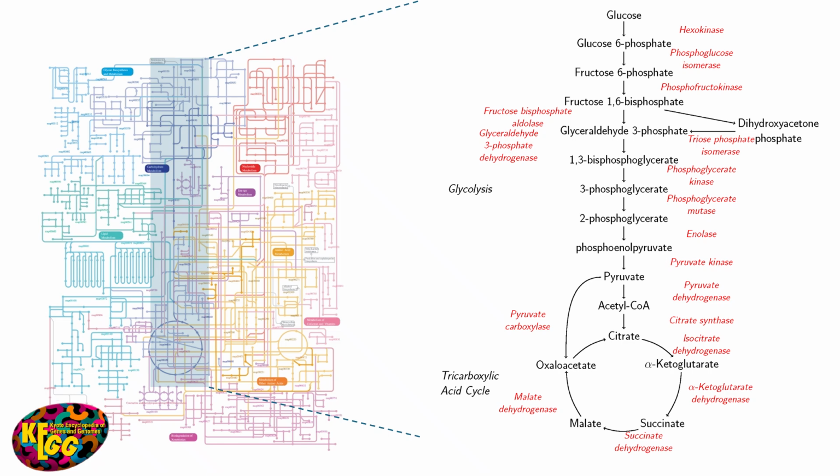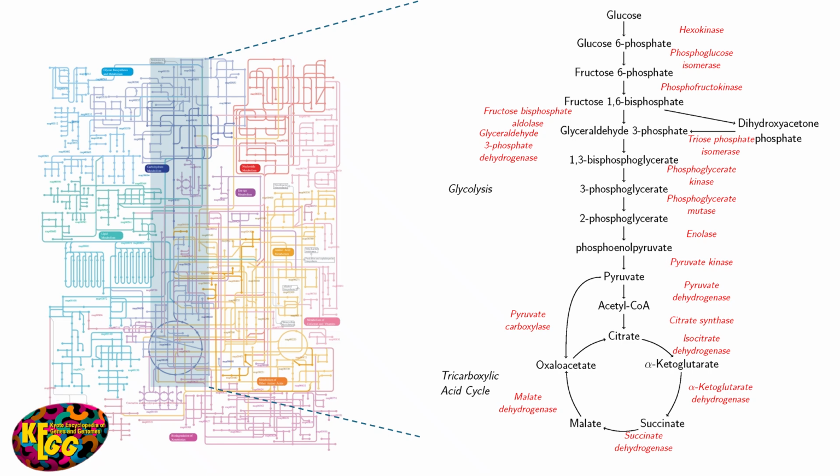Let's look at a concrete example. Here are two of the most fundamental energy pathways in cells, glycolysis and the TCA cycle. These are the processes that convert the food you eat into usable energy. Each arrow represents a chemical reaction, and each reaction happens at a specific rate.